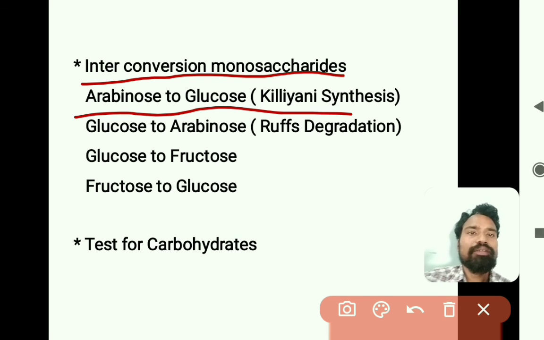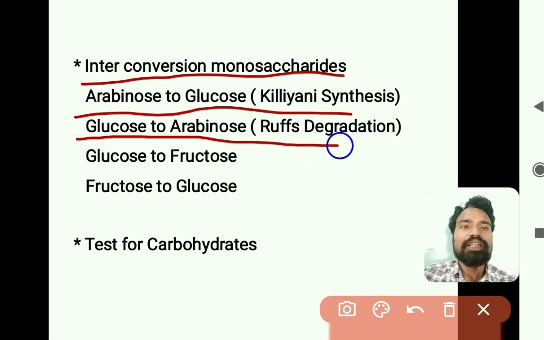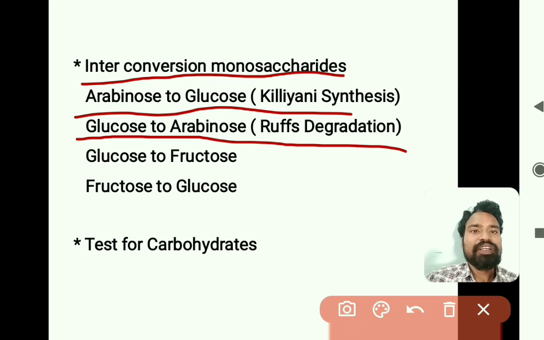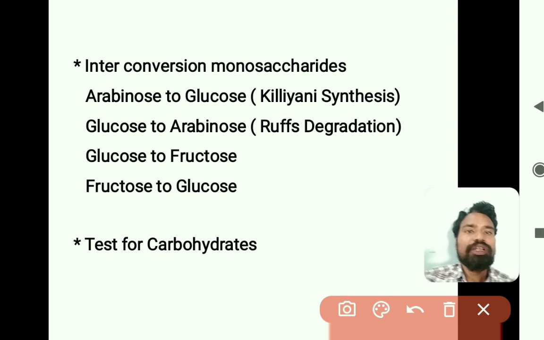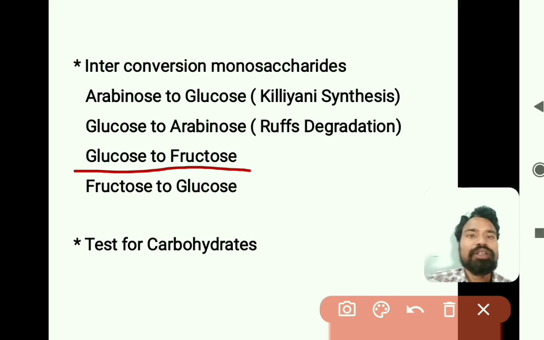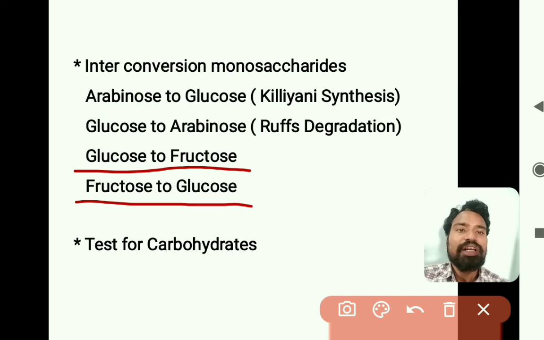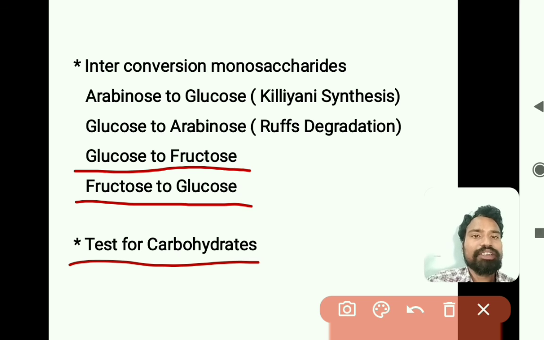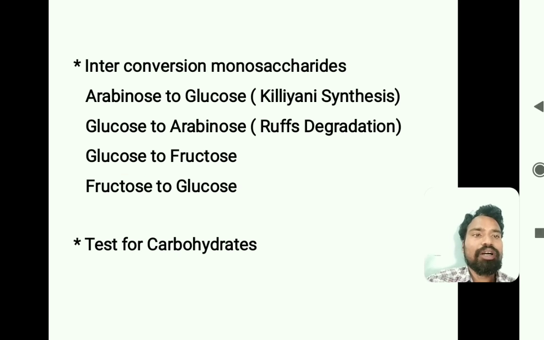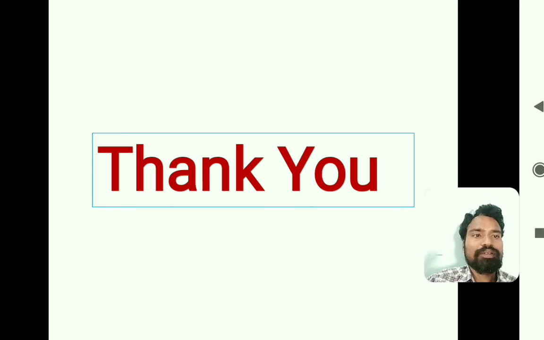The second one is glucose to arabinose, called Ruff's degradation, aldohexose to aldopentose. Next is glucose to fructose, aldohexose to ketohexose. Next is fructose to glucose, ketohexose to aldohexose. The next one is tests for carbohydrates. Thank you all.